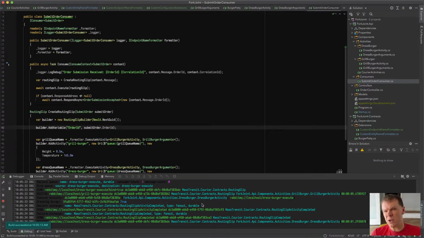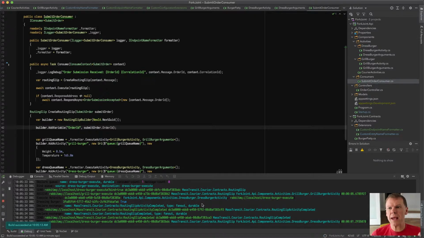Recognize that you wouldn't have an HTTP request waiting for however long it took to grill a burger, or in a larger system, however long it took to pick, pack, and ship an order. But we're using that metaphor to show how we can take these existing patterns and put them into the scale of a large, choreographed system that we want to compose together.